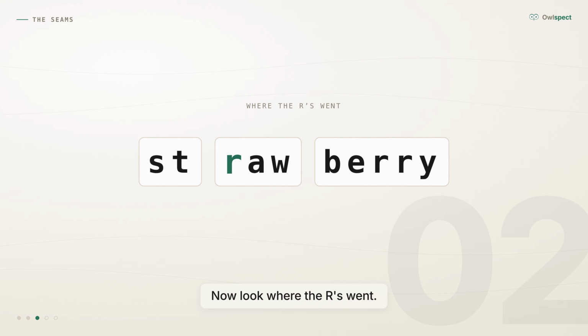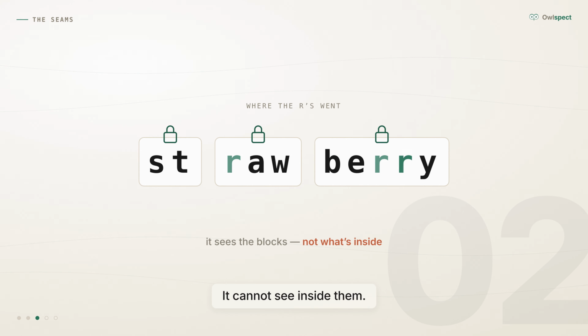Now look where the R's went. 1 is sealed inside raw. 2 more are sealed inside berry. The model can see the blocks. It cannot see inside them.